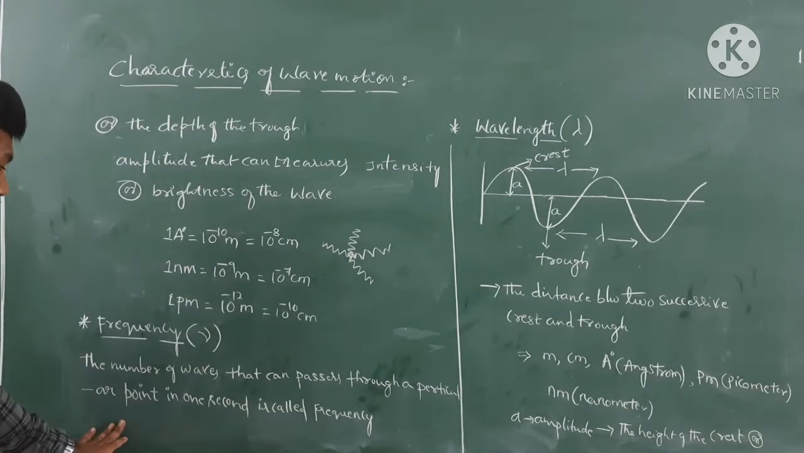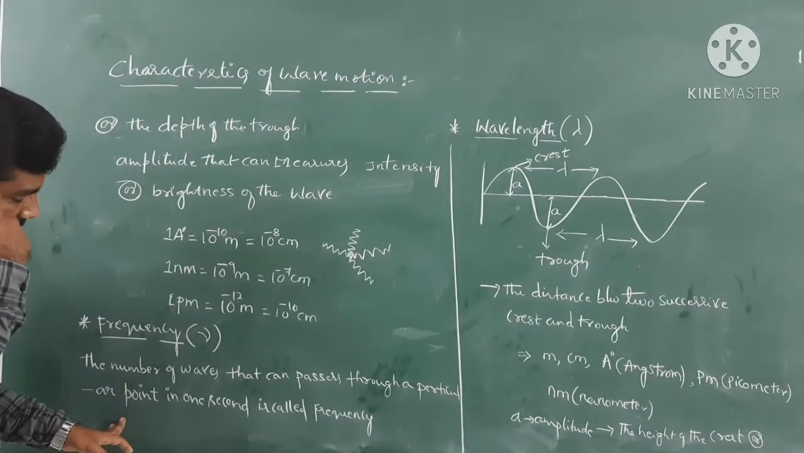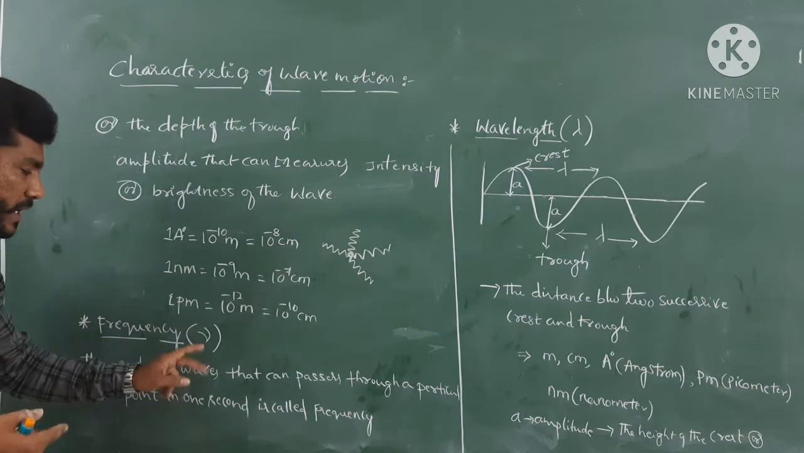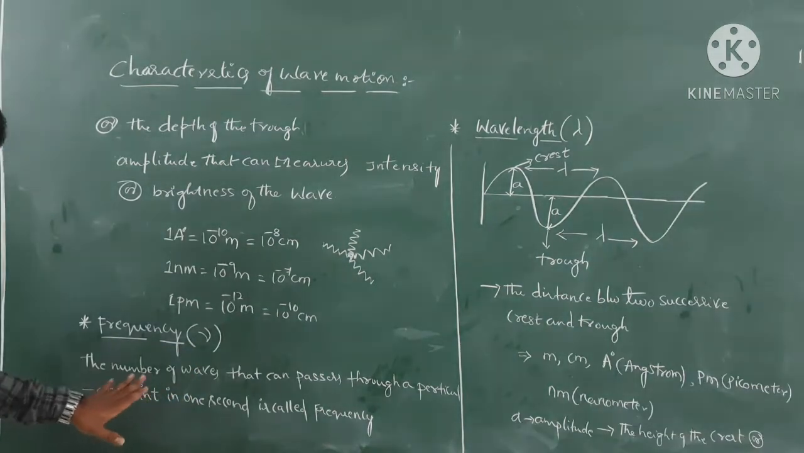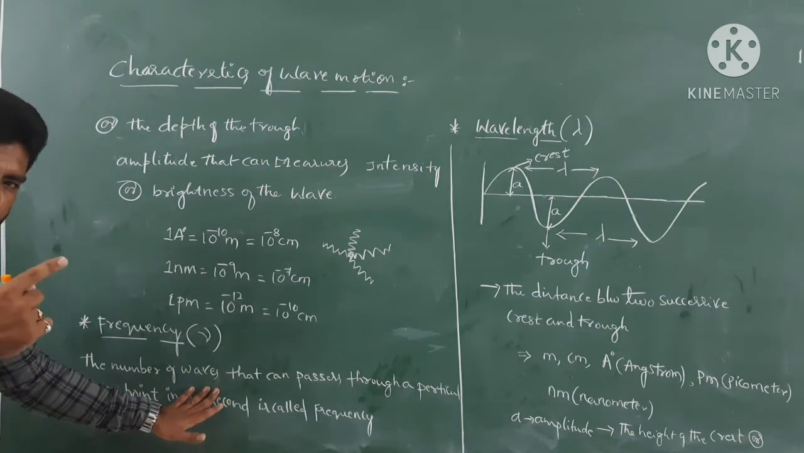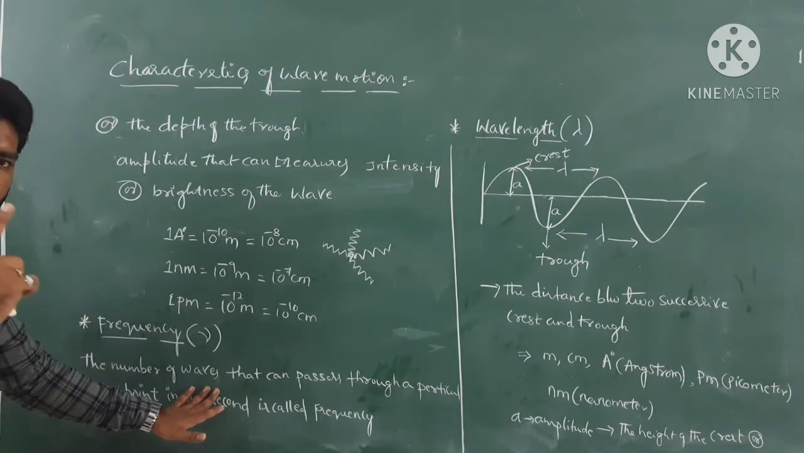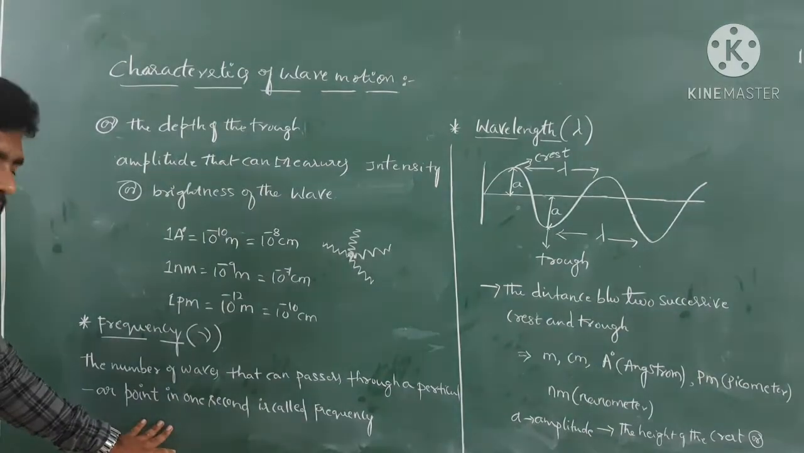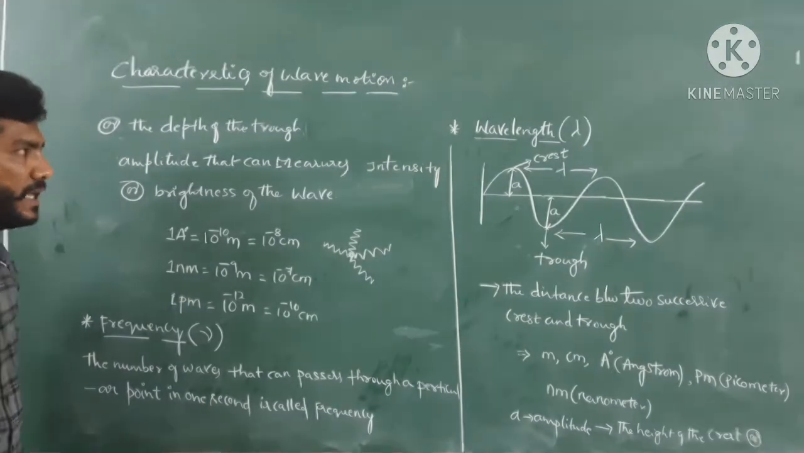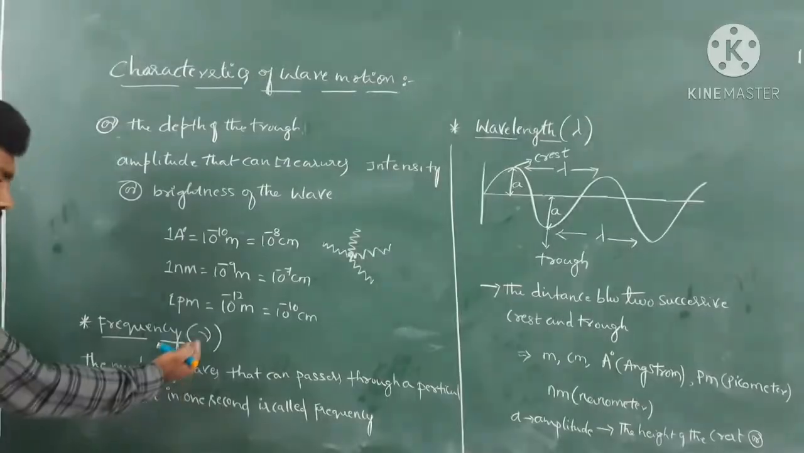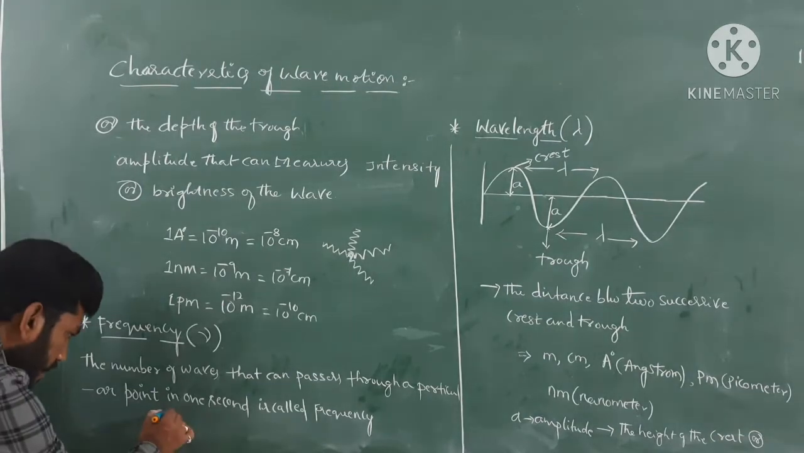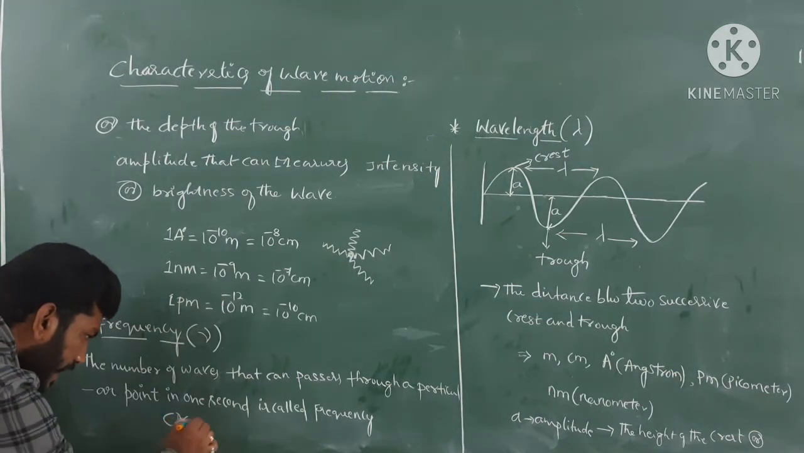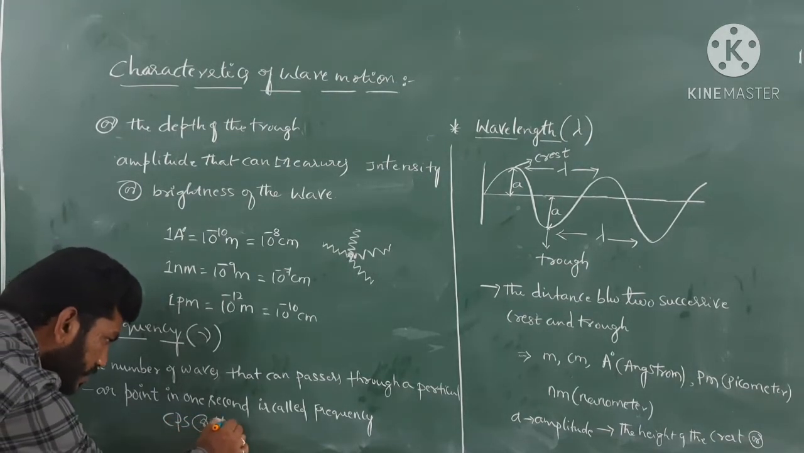So this is the thing, and you know that frequency can be denoted by the symbol nu. What is meant by frequency, guys? The number of waves that pass through one particular point in 1 second, we call frequency, and it is represented by the symbol nu. We can express this frequency in terms of cycles per second or in terms of hertz.